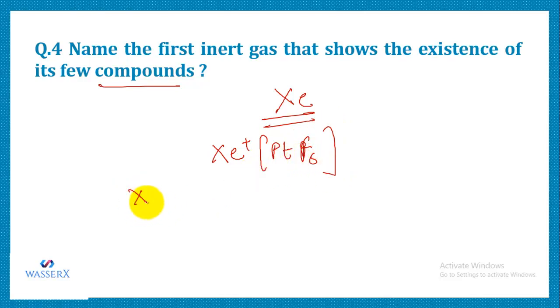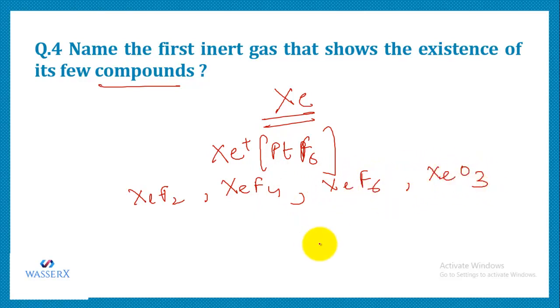It forms XeF2, which is one of the xenon fluorides. It can also form another fluoride, XeF4. It can also form XeF6. It can also form oxides, XeO3 and another oxide XeO4, and the oxyfluorides XeOF2 and XeOF4.